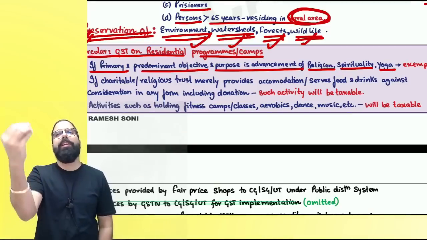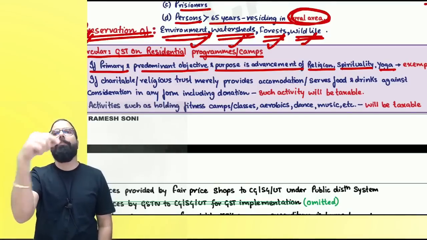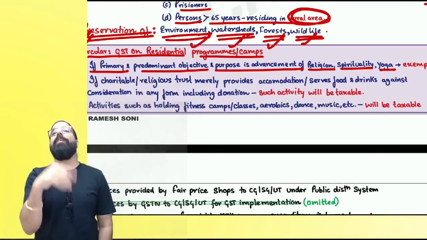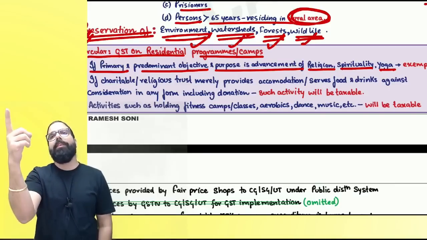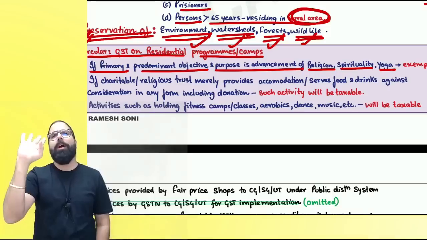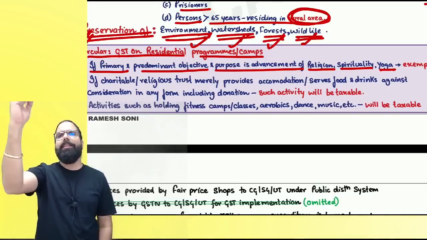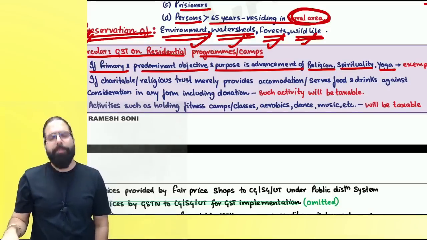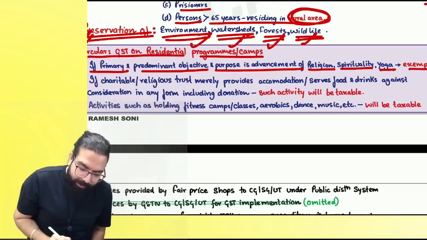He told, sir, we will teach spirituality for 3 days. You can come, stay will be given, food will be given. What is the primary objective? Religion, spirituality and yoga ka advancement. Primary thing is exempted. Ancillary thing also will go exempted. Are we clear, everyone? And hence it will be exempt.